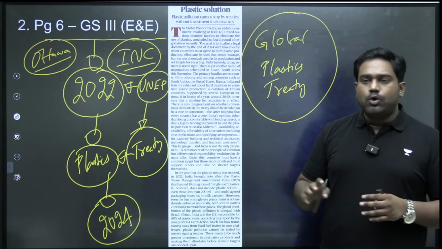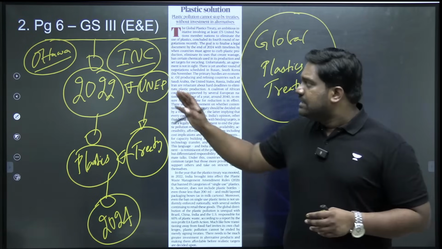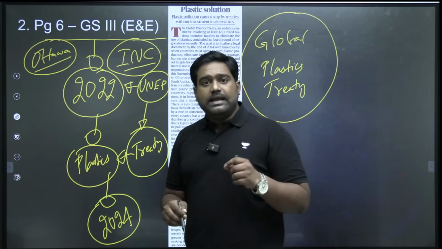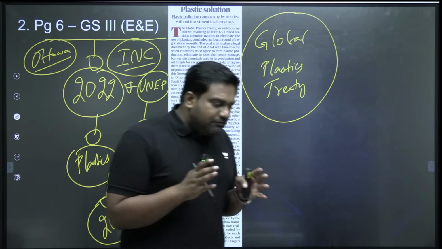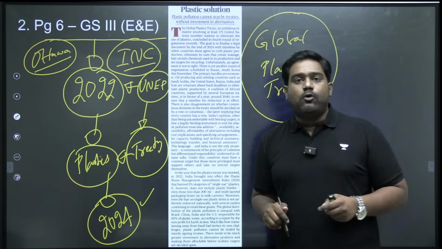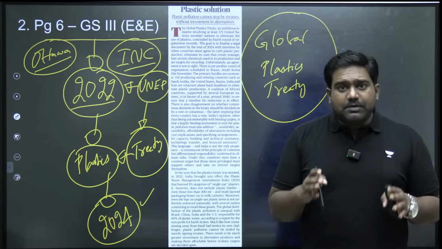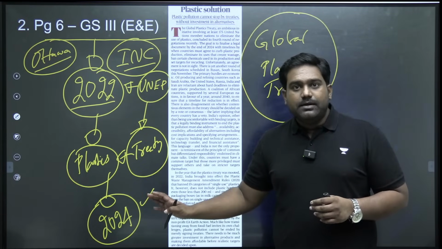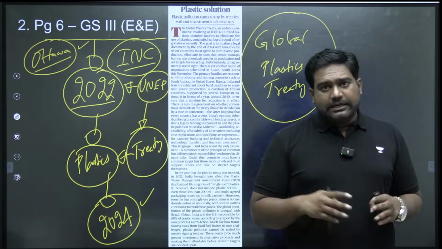Countries have developed issues over the negotiating points, and due to the differences between various countries, there has been no final treaty. The next summit is going to be held in Busan in South Korea in November 2024. So that will be the last opportunity to work out a global plastics treaty by 2024 as committed by the countries in 2022. Right? This was a commitment. The commitment was that by end of 2024, we will have a global plastics treaty. Everyone was hoping that it will be achieved at Ottawa itself, but it hasn't happened.